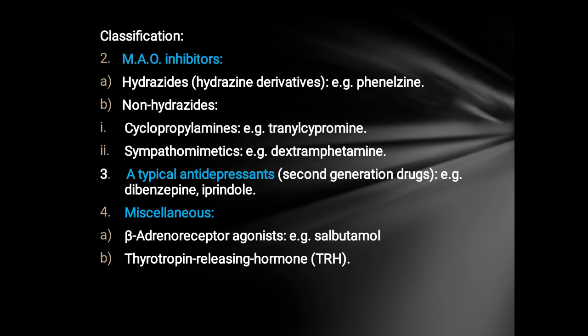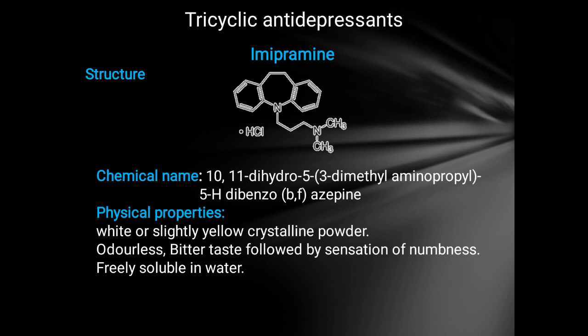Next class is atypical antidepressant or second generation drug, for example dibenzazepine and iprindole. Miscellaneous class again has two subclasses: beta adrenoreceptor agonist, for example salbutamol, and second one is thyrotropin releasing hormone, that is TRH.